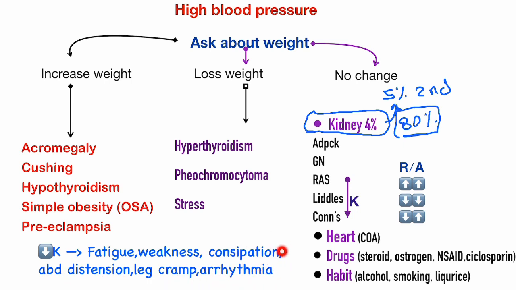All of these are symptoms of hypokalemia. If there are symptoms of hypokalemia, I will analyze the potassium level. So in this chart, this summarizes all causes of secondary hypertension, and we will discuss this chart in some detail later on.